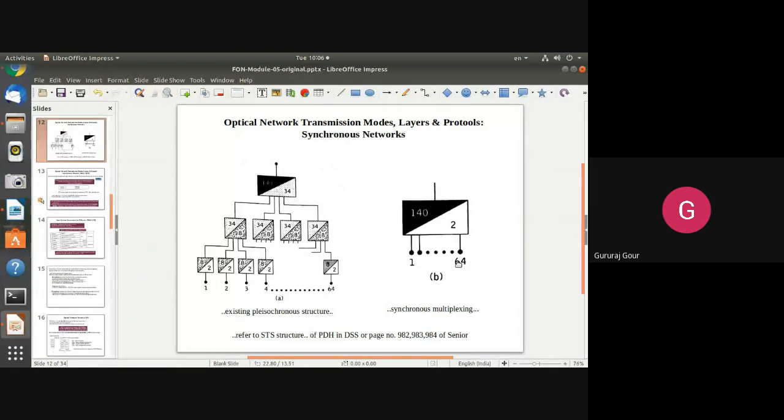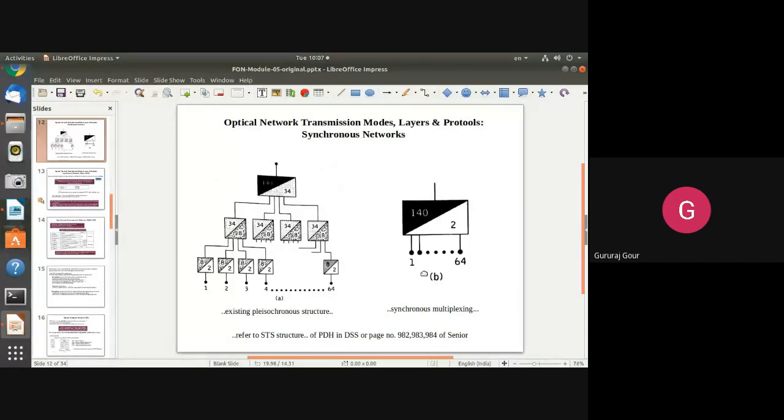So we have seen PCM supporting 2 Mbps, then PDH which supported data rates in terms of Mbps. Then SDH and SONET networks, which are able to support data rates from Mbps up to 2.5 Gbps. More than 2.5 Gbps is not really possible with the help of synchronous transport switching networks, SONET or SDH. Okay, so this is the basic point I want you to remember. That is very much important.